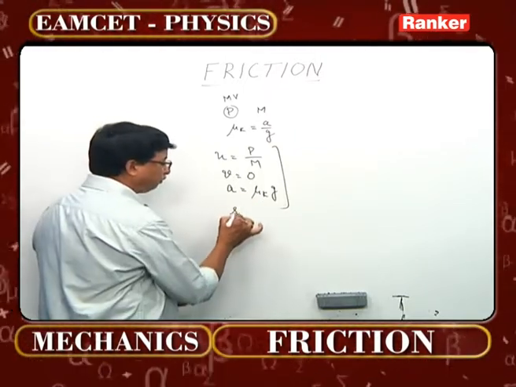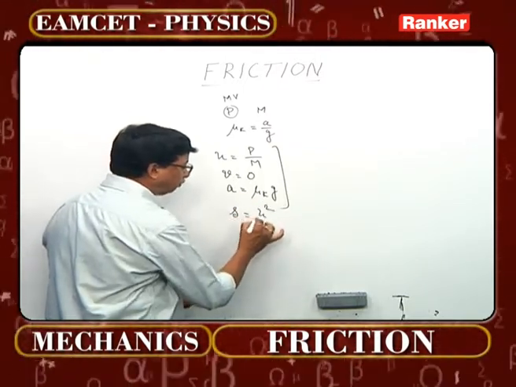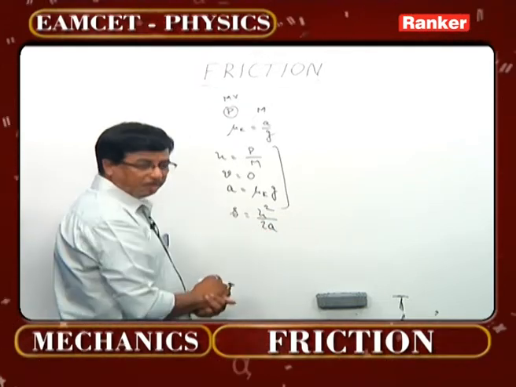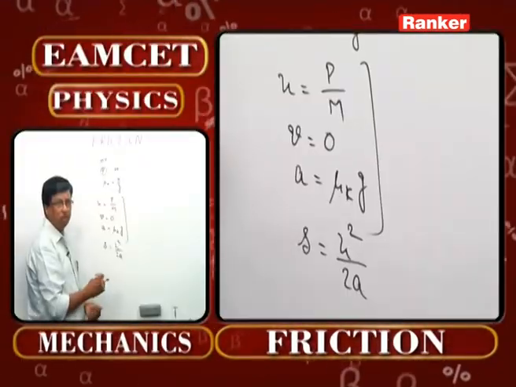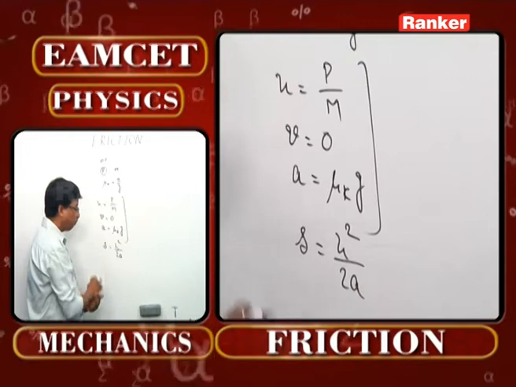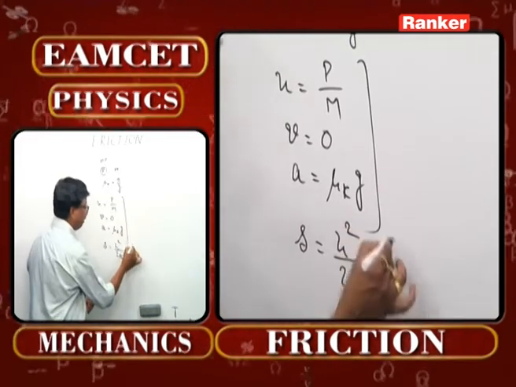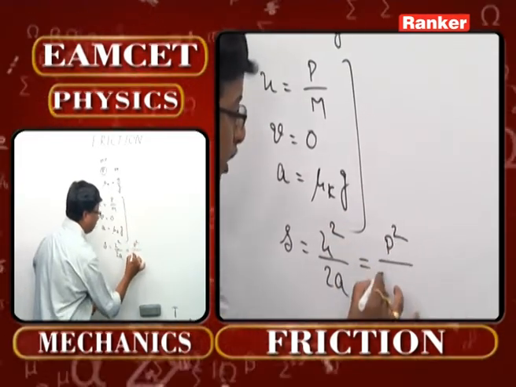What is the distance travelled? Again u square by 2a. V square minus u square equals 2as is the equation. Therefrom you can write u square by 2a here. U square now becomes p square by m square.